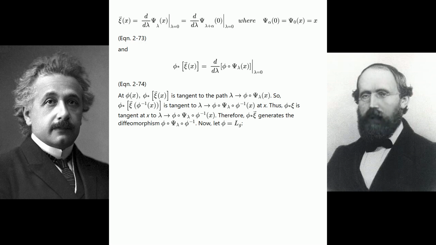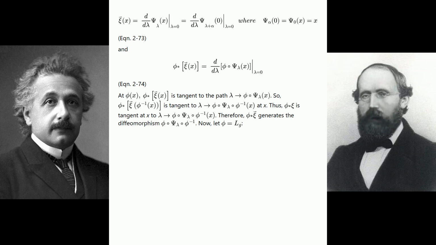At φ(x), φ_* of ξ vector of x is tangent to the path λ goes to φ composition ψ_λ of x. So, φ_* of ξ vector of φ^{-1}(x) is tangent to λ goes to φ composition ψ_λ composition φ^{-1} of x at x. Thus, φ_* ξ is tangent at x to λ goes to φ composition ψ_λ composition φ^{-1} of x. Therefore, φ_* ξ vector generates the diffeomorphism φ composition ψ_λ composition φ^{-1}.